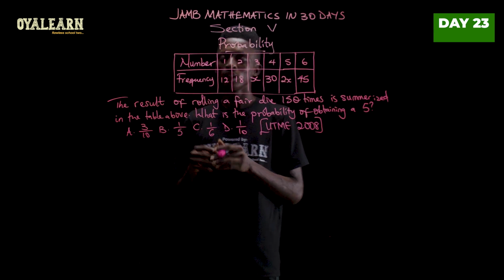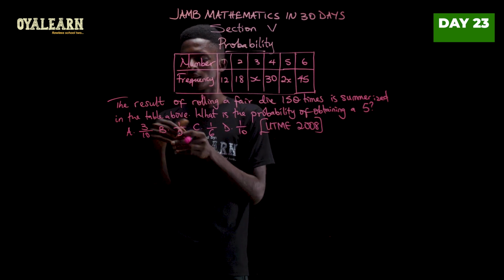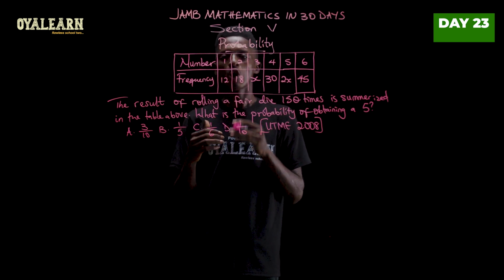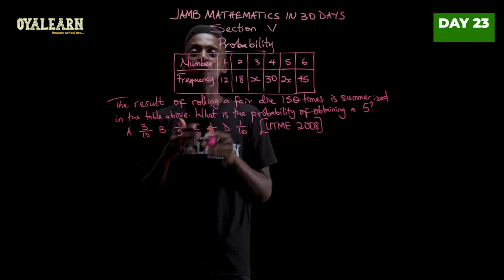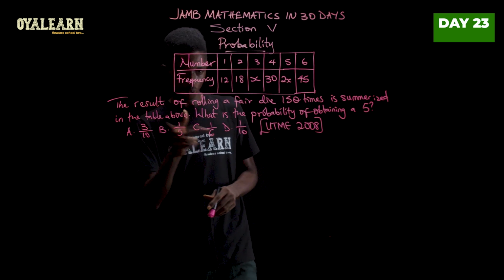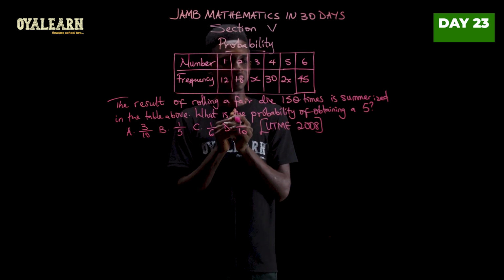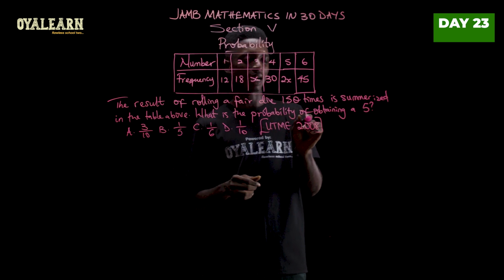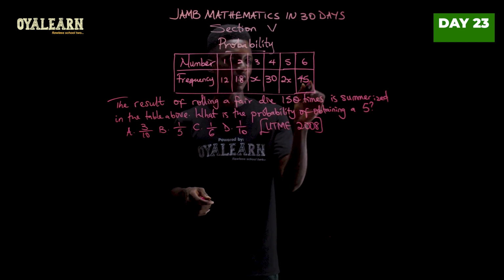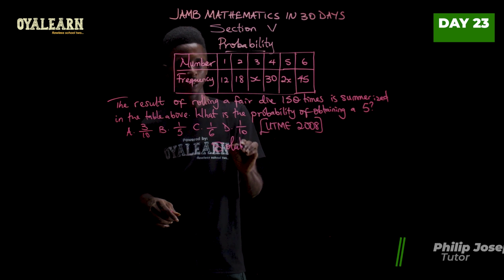This question is on experimental probability. And we see this table and we are told that the result of rolling a fair die. Now, a fair die means that all the faces of the die have equal chances of occurring every time you roll it. So when the fair die was rolled 150 times, the result is summarized in this table. So we have to find the probability now of obtaining a 5. Now, one thing we know is that the sum of everything here should be 150 when you sum all of this. So we'll start with that.